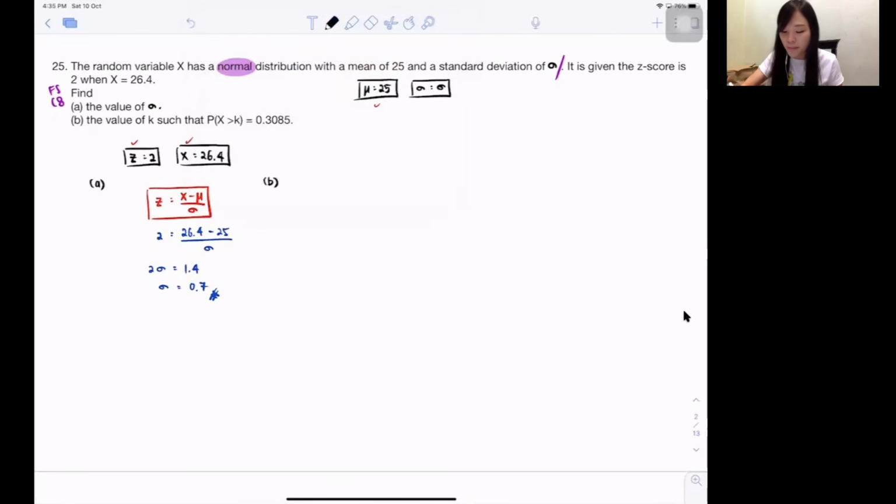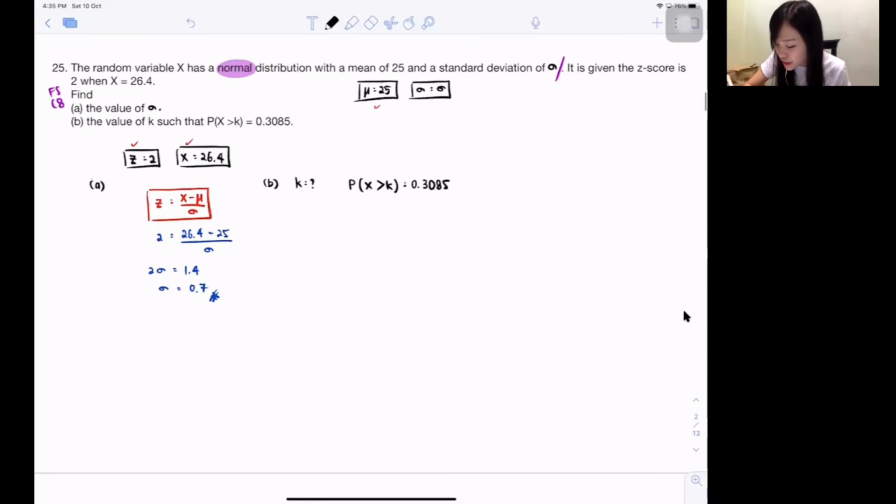B, they say find the value of K. Okay, all of a sudden you're going to find K, some other unknown, such that the probability of X bigger than K equals 0.3085. So this time round, are they still asking for probability? No. Instead of asking you for probability, they give me the probability. So this one, will you use the table? Yes, because we're talking about probability, right? But can you straight away use the table now? No. You know why? Because the table only supports what alphabet? Z.